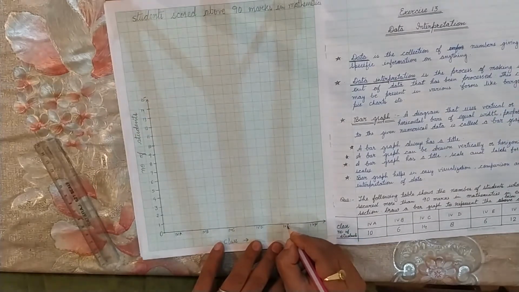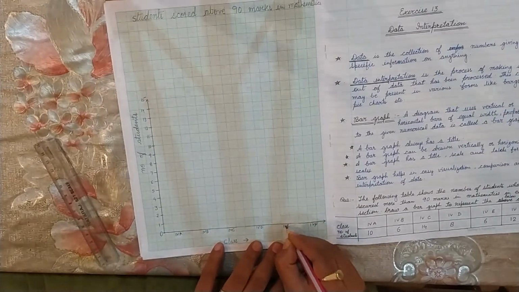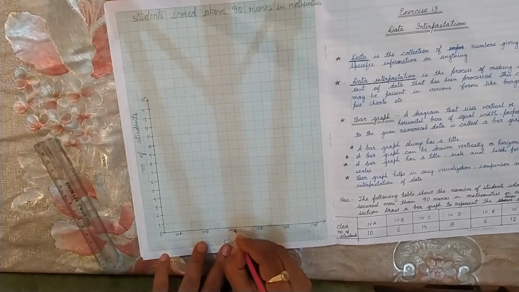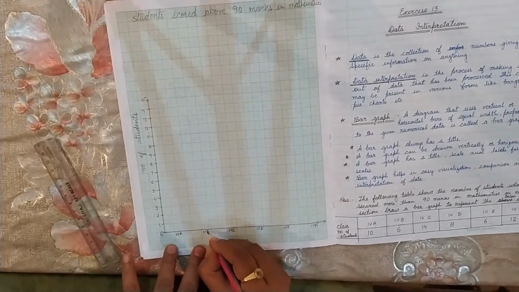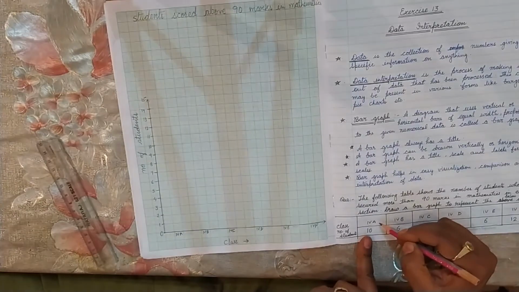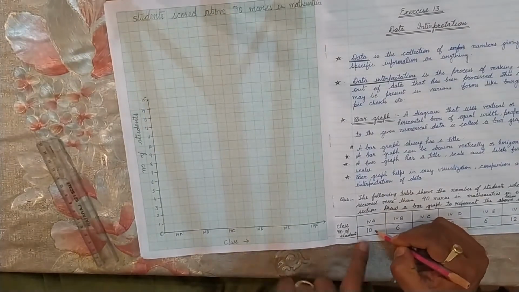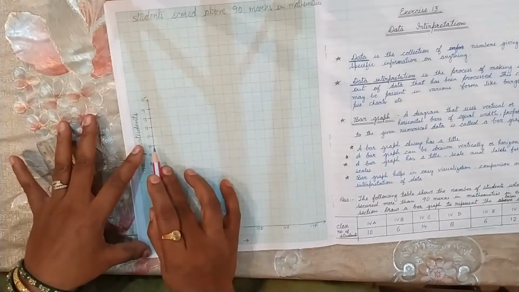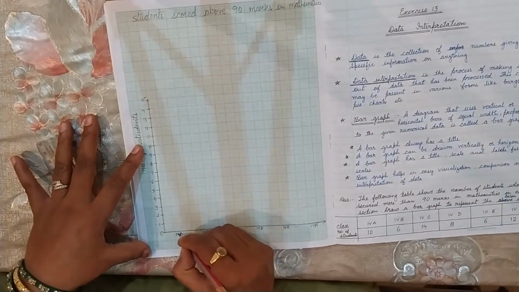Again, I am repeating, never ever use a pen or anything other than a sharp black pencil to write all these things. Okay. Now, if you see the first, 4th A, the number of students is 10. We will check it here. Where is that 10? 10 is coming here, and the 4th A block is here.